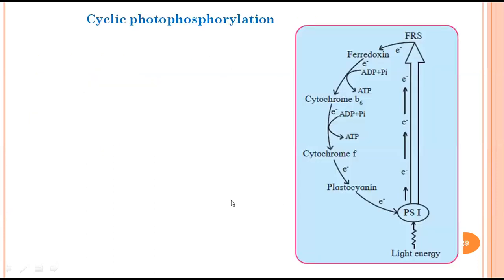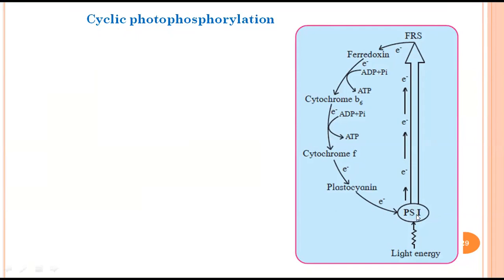When I talk about any kind of phosphorylation, you need to keep in mind the system is composed of what? Obviously photosystem, either one or two or both, and a few electron carriers, which can be cytochromes or pyridoxine, and there are many others. Exactly what happens in cyclic photophosphorylation? The name itself, cyclic photophosphorylation. So one point about cyclic photophosphorylation is